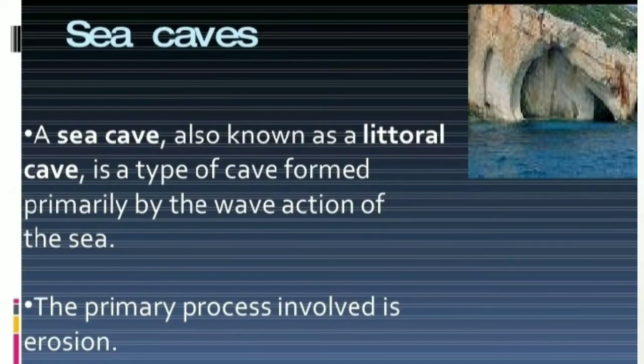First erosional landform is sea caves. Sea caves are formed by the erosion of strong rocks which are joined to each other, but they are weak. So when the sea waves strike these rocks, it results in cracks, and gradually it results in the formation of cave-like structures which are known as sea caves.